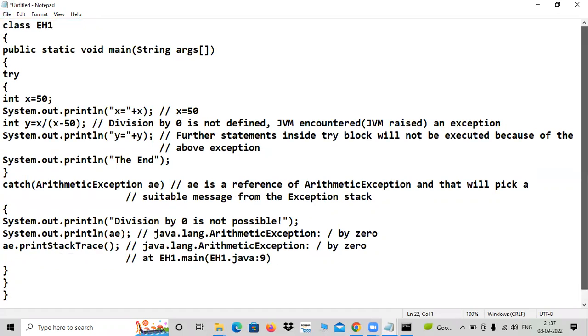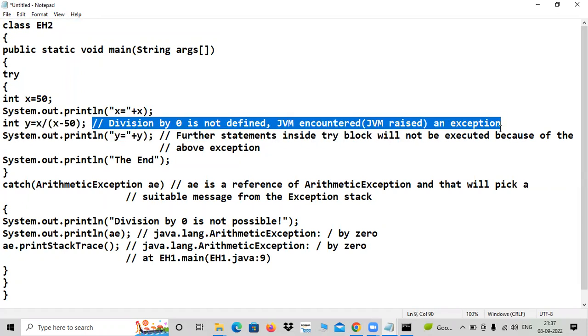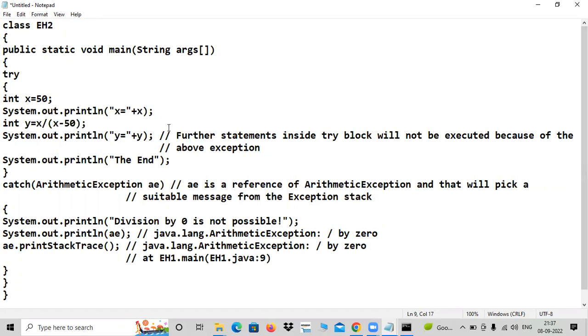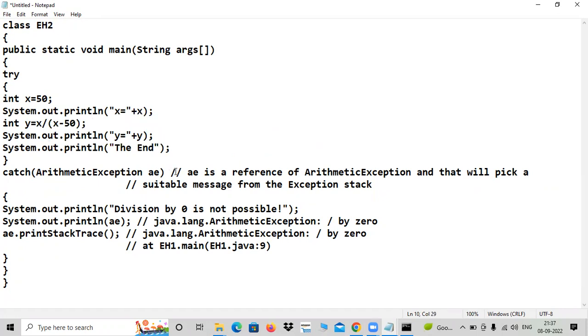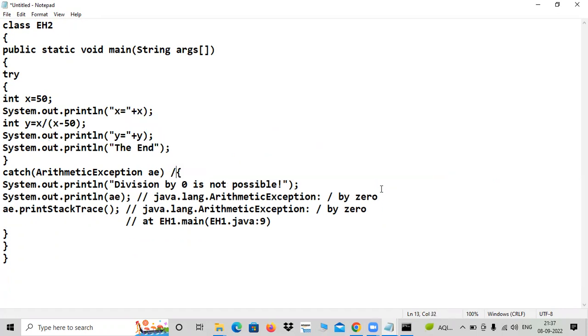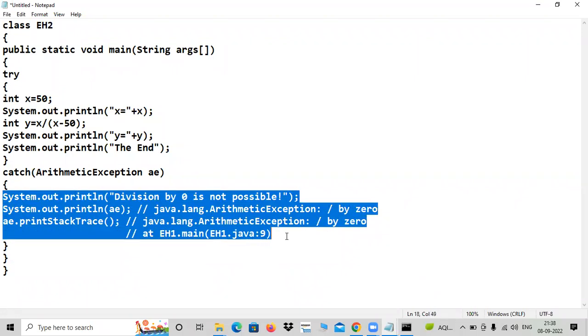Paste it. Let me go with EH2 quickly. And then these comments I will remove. It creates unnecessary disturbance to you. You understood this, right? Let me delete. Whatever needed, I will explain. Understood this portion. Here, yes, let it be. And now here, this also I will remove. I want to remove all this section of code this time.